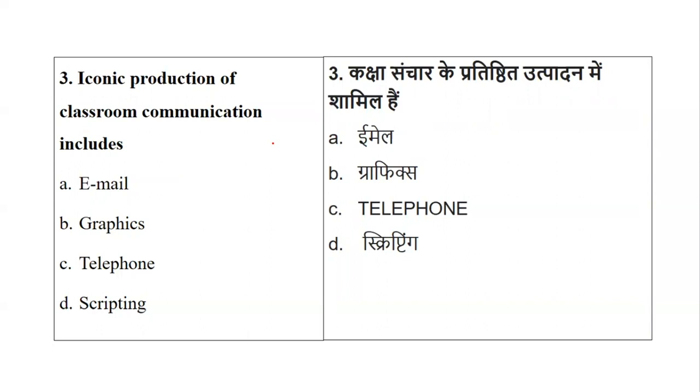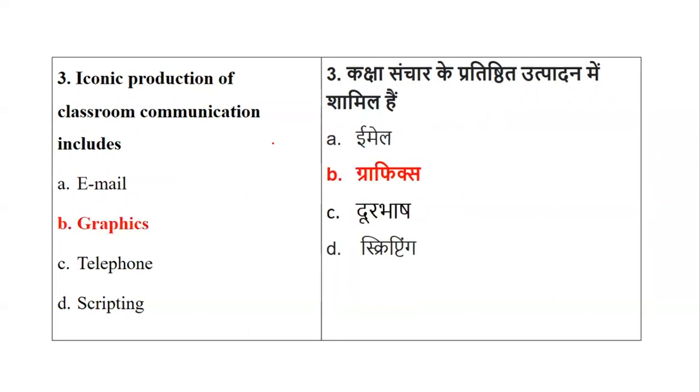So basically it is called as what? It is called as the graphic, the one which will definitely make a worth, one which will definitely create an impact. Okay, one which will definitely leave a lasting impression will be the graphics. Okay, that is from the given options, it will be graphics. So yes, graphic is the one which will create an iconic production, that is a lasting impression, a worthy impression for the classroom communication. Is it clear?